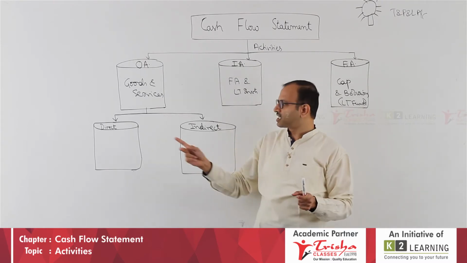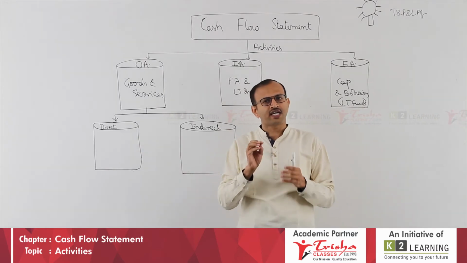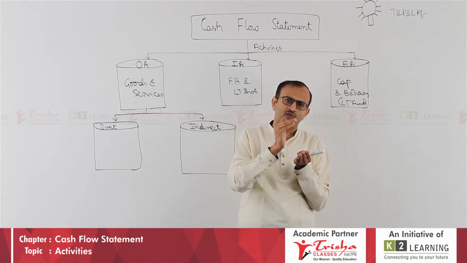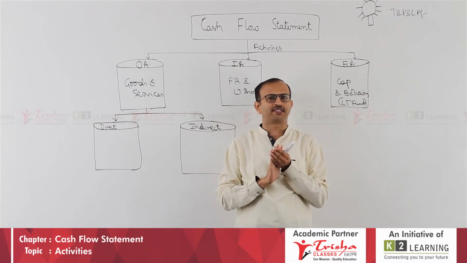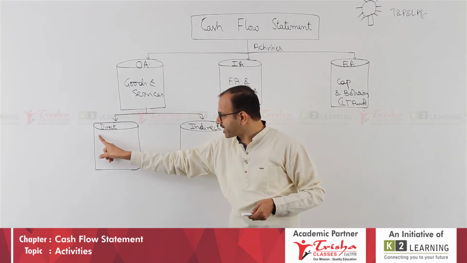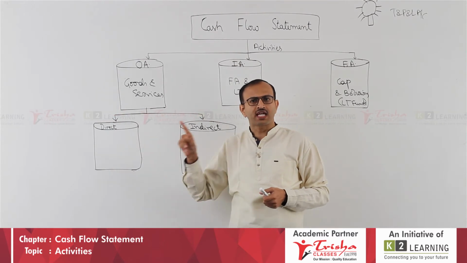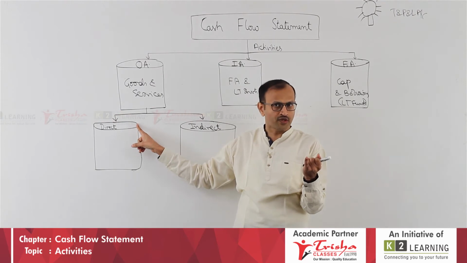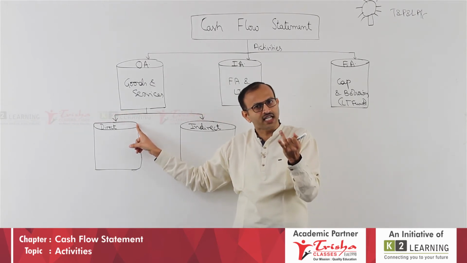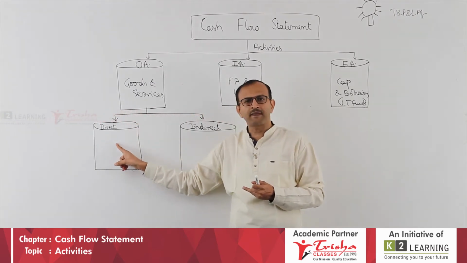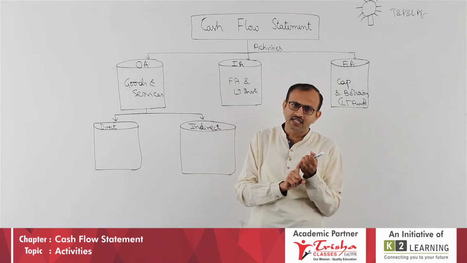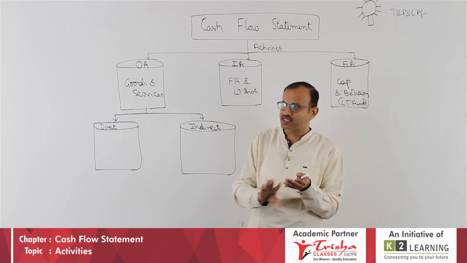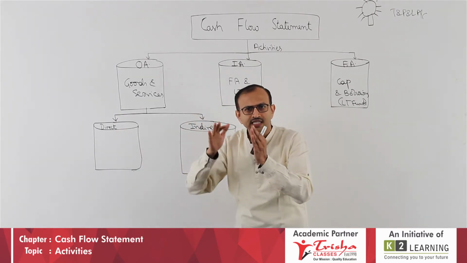How do you do it? There are two methods, direct method and indirect method. Direct method, as the name says, directly you consider what are your collections and what are your payments. So in the direct method, I write collections less payments. Collection from customers: two components can come, cash sales and collection from debtors. Payments are to my suppliers, to my employees, and any other direct and indirect expenses should be taken.